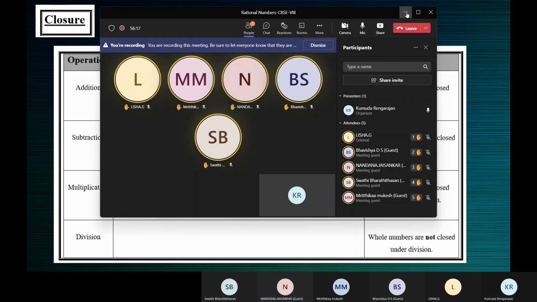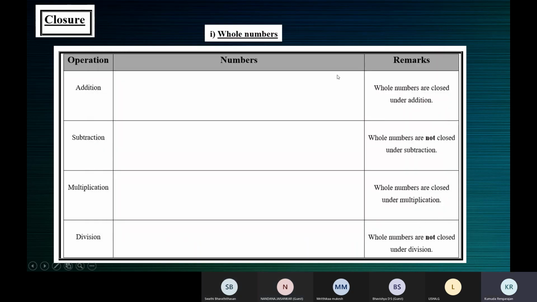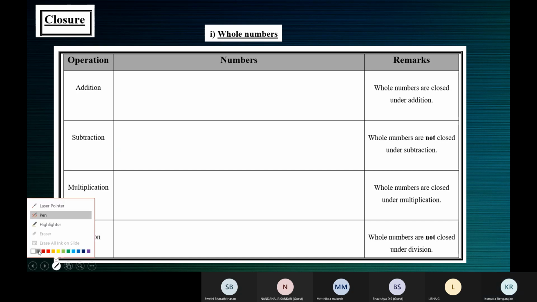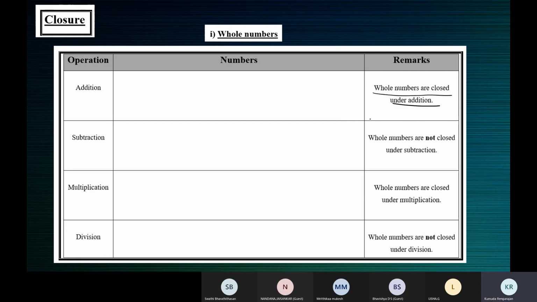All right. Okay. Now closure. You can see in the remarks that whole numbers are closed under addition. Okay, so you see here, whole numbers are closed under addition. What does it mean? That means the sum of 2 whole numbers will always produce a whole number. See, whole numbers, keep only that collection in your mind.